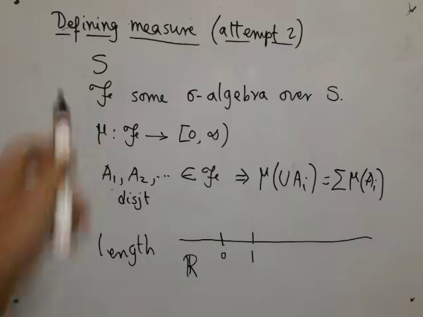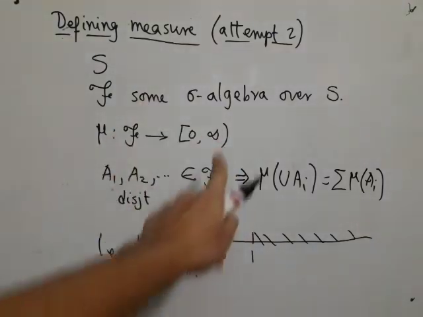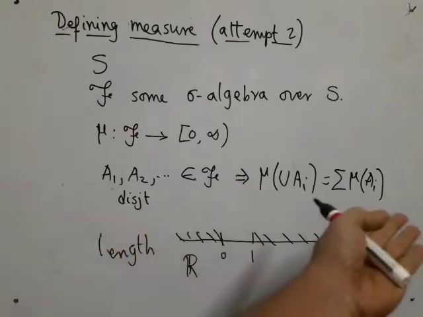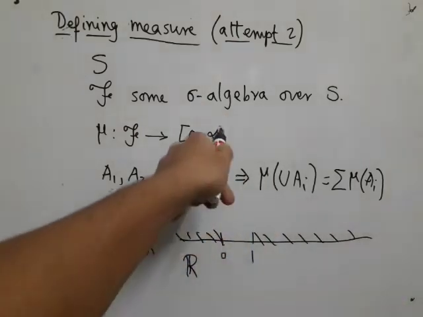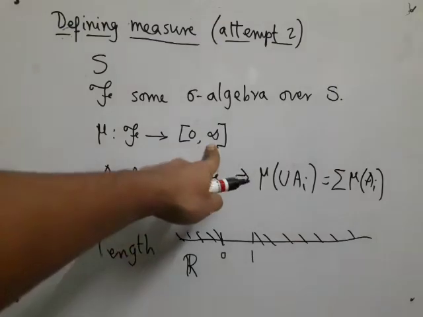Now I said whenever I have a set, I must have a measure for its complement also. So the complement of that set is this. What should its length be? Well, its length should be infinite. Now I have not allowed infinity here. So just to accommodate these cases, that is unbounded measures, where things can be very large, I will also need to include infinity. Now that might be a bit shocking. What is meant by infinity? This is not a real number.